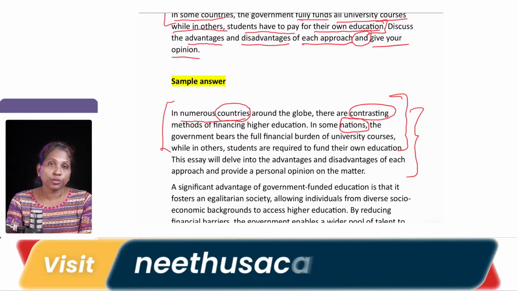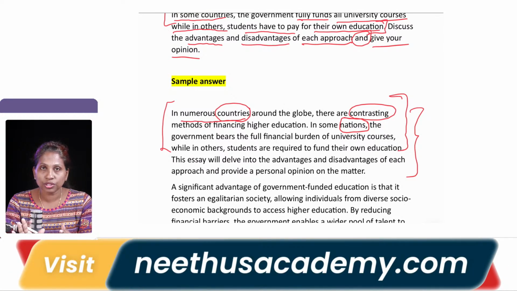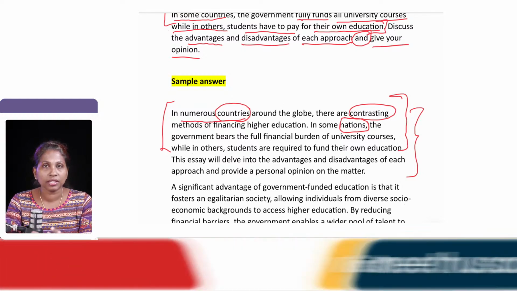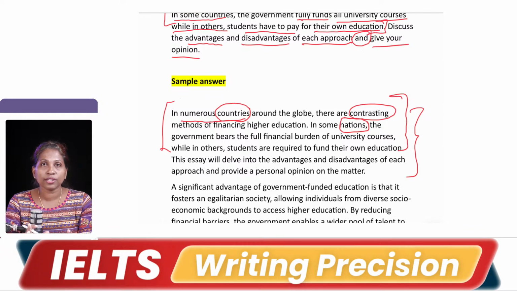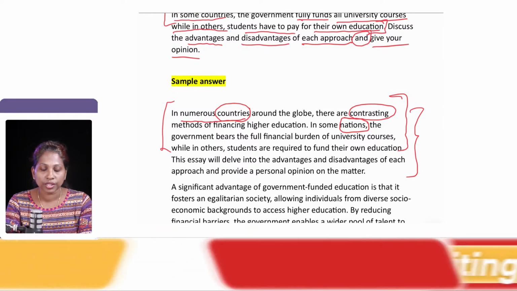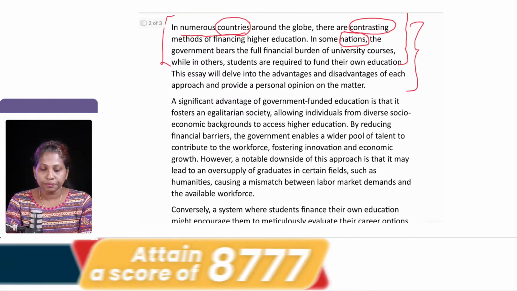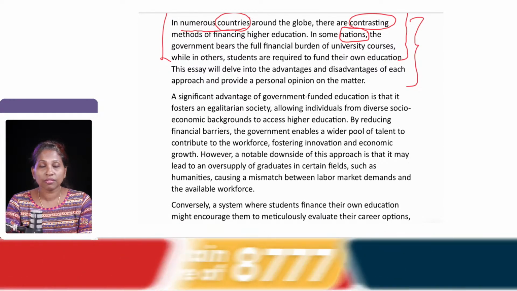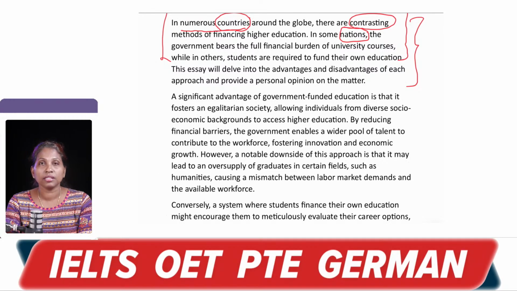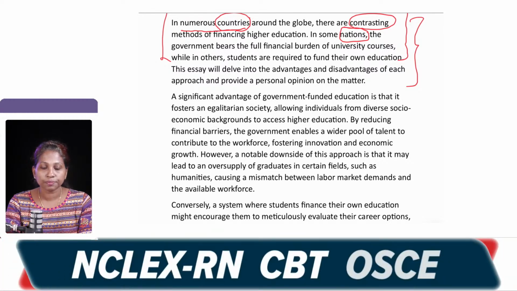Now, going forward, we have to discuss the first approach's advantages and disadvantages, the second approach's advantages and disadvantages, and then in the end we have to say according to us which we favor, or rather what we think is the better one, right. The first paragraph will definitely be about the first approach, wherein the government is funding the education for the students.